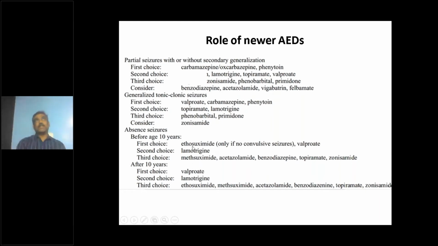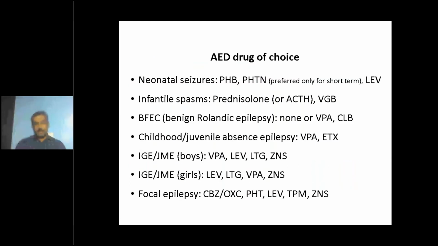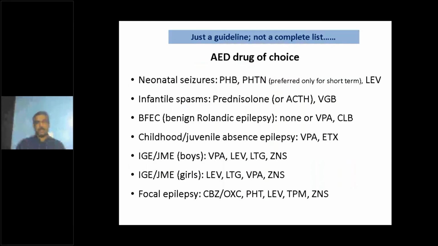Ethosuximide, till recently, was not available in India, so we always used sodium valproate for any childhood absence epilepsy, juvenile absence epilepsy. But for more than a year now, ethosuximide syrup formulation is available in India. There's only one company that markets ethosuximide, so that can be used. So this is one guideline. This is not a complete exhaustive list.